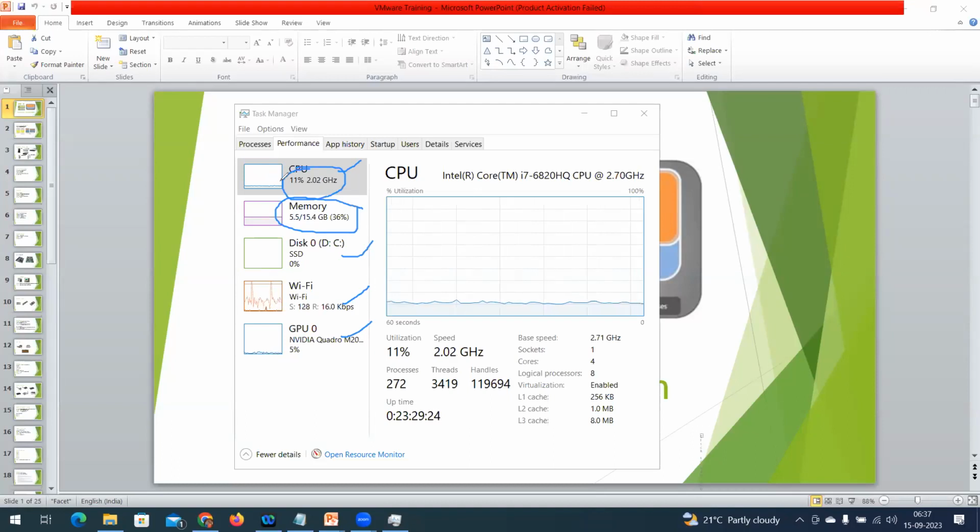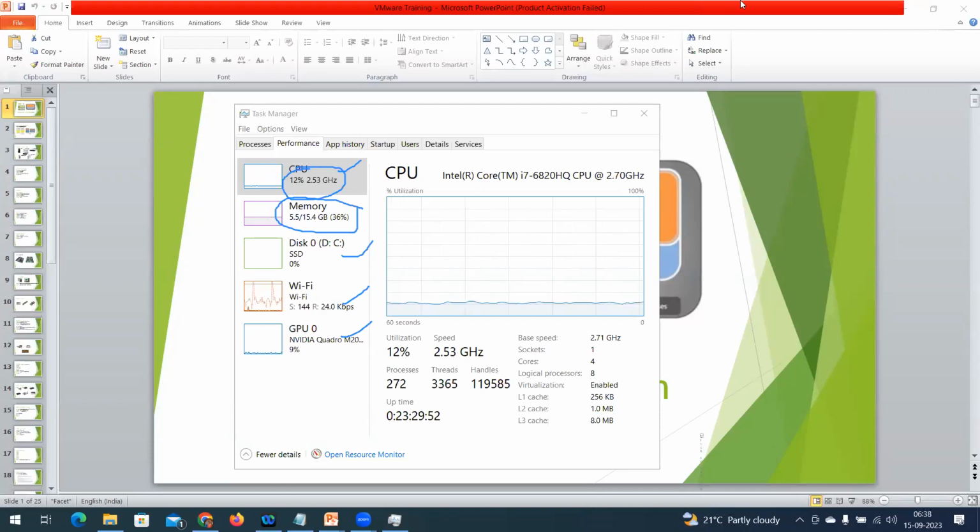I am running this server for 1 year. That means out of 1 lakh, I am using only 10,000 rupees of resources. Where is the other 90,000? Where is my investment? How do we utilize these resources effectively? That is where the concept of virtualization comes into the picture. The main idea of virtualization is effective utilization.